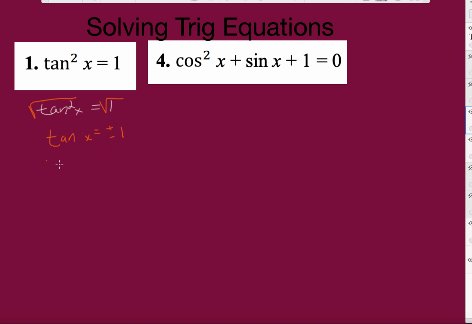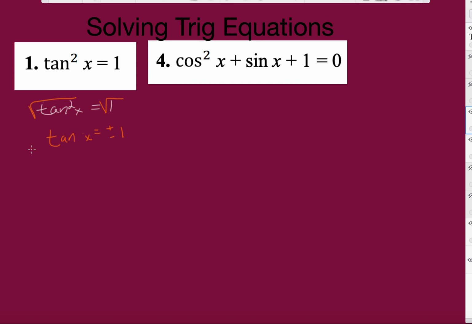All right, so there are quite a few values on the unit circle all the way around where the tangent, which is the sine over the cosine, is equal to 1. And remember, that's at 45 degrees, right? Pi over 4, or any version thereof.